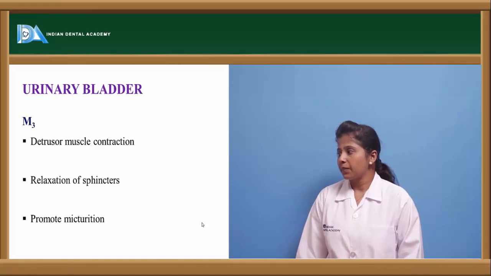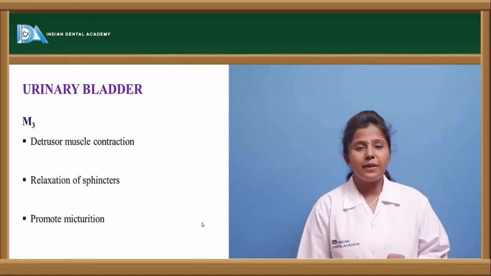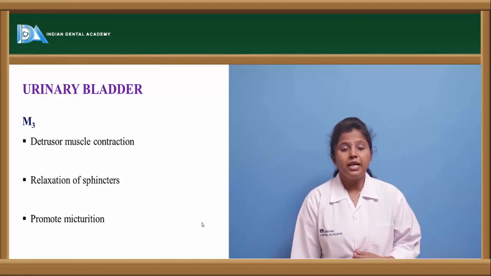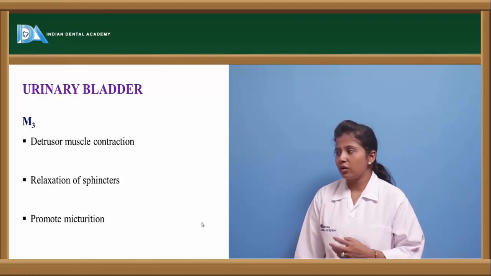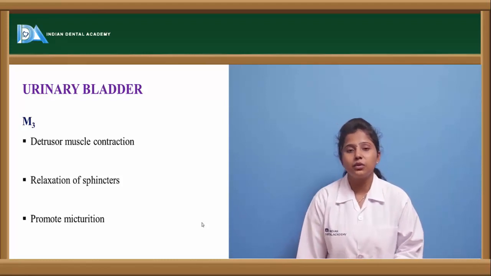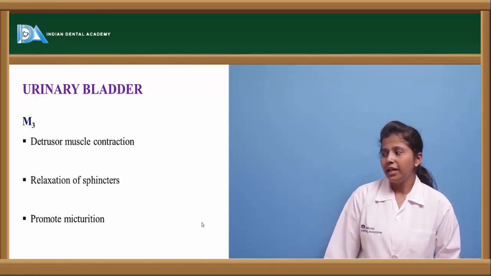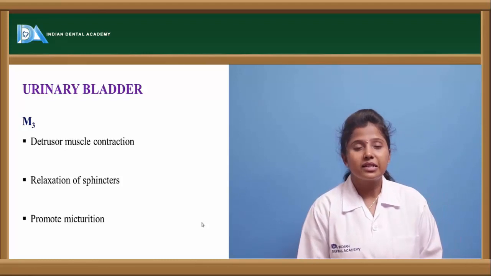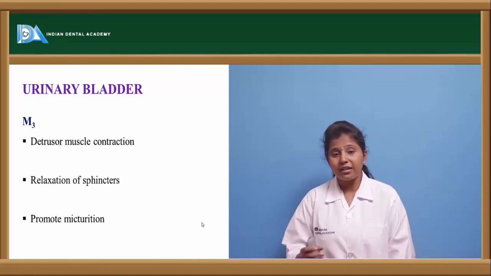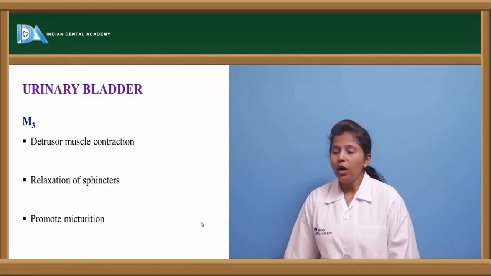If we see in the urinary bladder also, M3 type of receptors are present, and it causes contraction, or as we can say the smooth muscles which are present in the urinary bladder are getting contracted, and here also the sphincters are relaxed. So because of the increased contraction and relaxation of the sphincters, it leads to micturition.